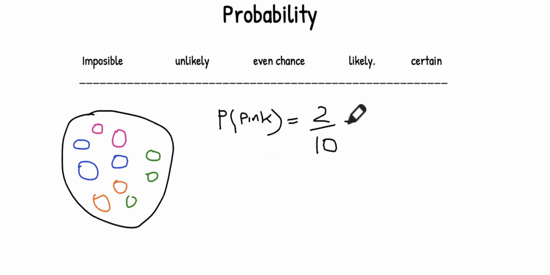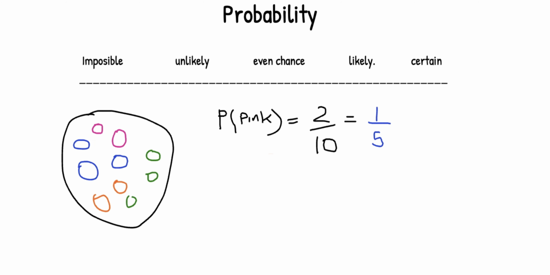However, in maths, you always simplify. So we find a number. What number goes into 2 and goes into 10? That's 2. So 2 goes into 2 once, and 2 goes into 10 5 times. So the probability of picking a pink sweet or a pink jelly bean will be 1 over 5.